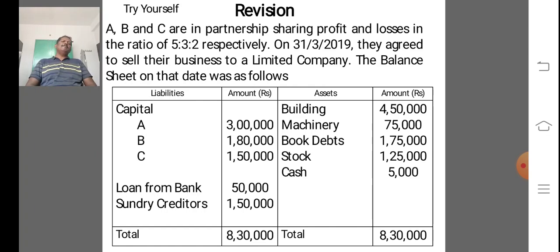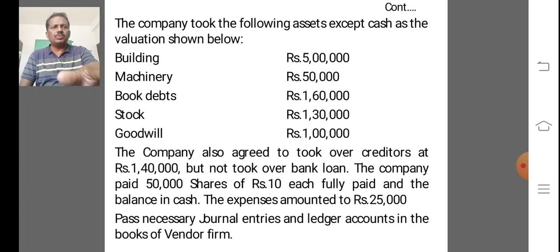On the asset side: building 4,50,000, machinery 75,000, book debts 1,75,000, stock 1,25,000, cash 5,000. The total asset side is also 8,30,000.